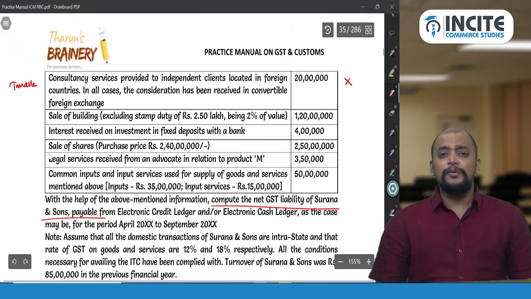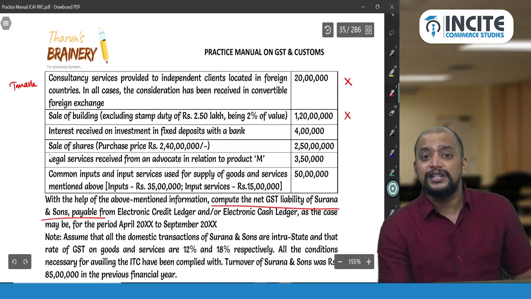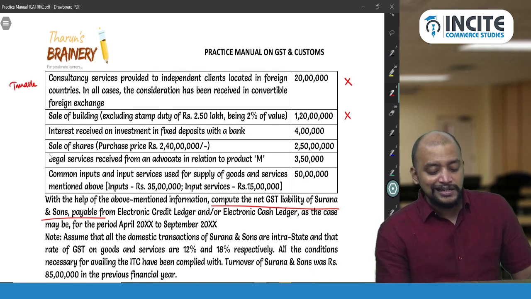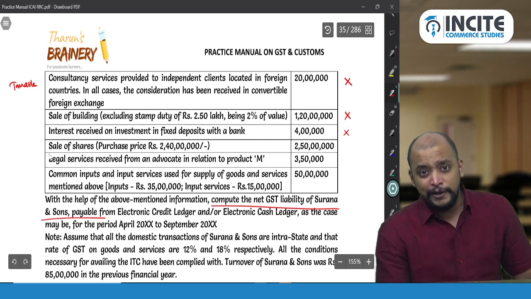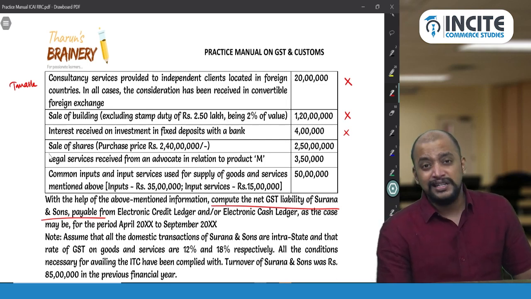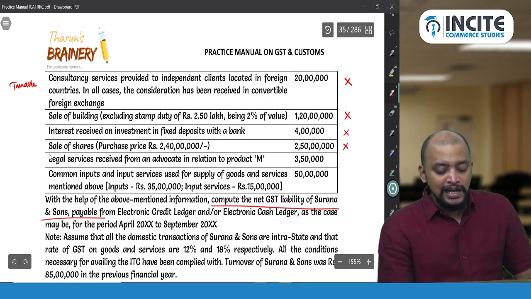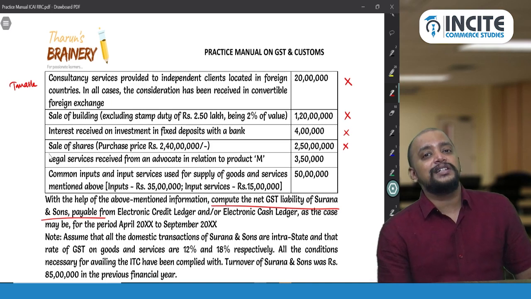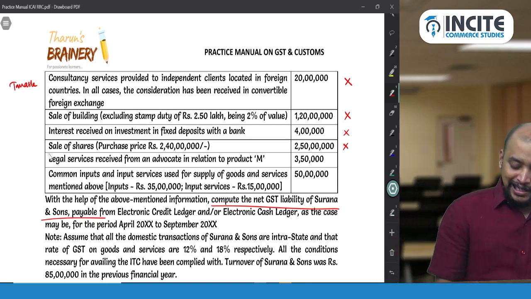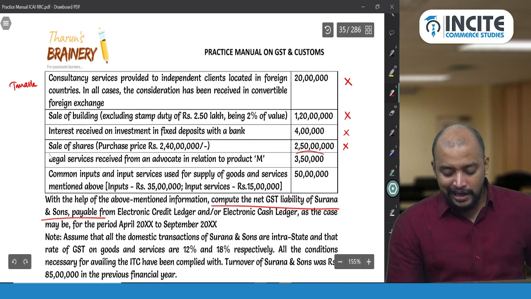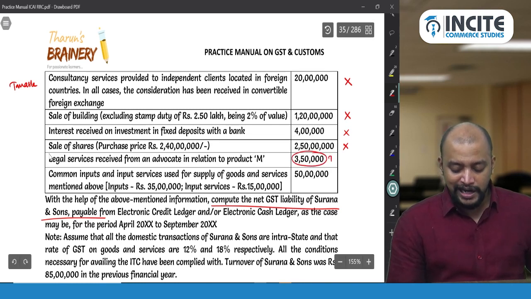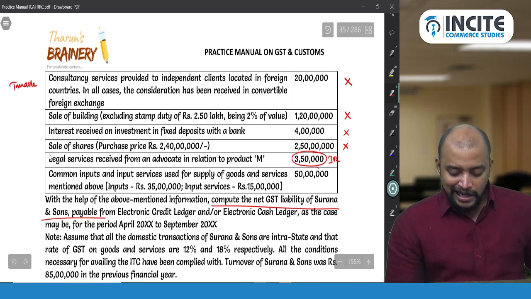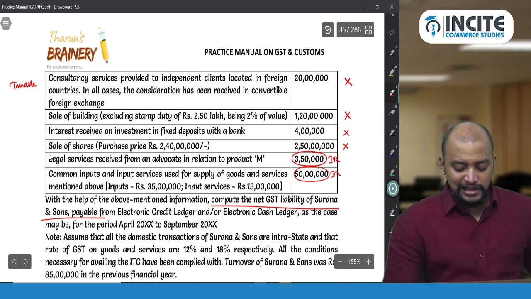Sale of building, definitely we will not pay GST because it is not a supply. Even interest received on fixed deposits is exempted, we will not pay any GST. And sale of shares are not goods or services, so we will not pay any GST. And legal services is first an inward supply, not an outward supply. So legal service is an inward supply that will be taken into ITC. And 50 lakhs common inputs and input services will be taken into ITC. These two are inward supplies.